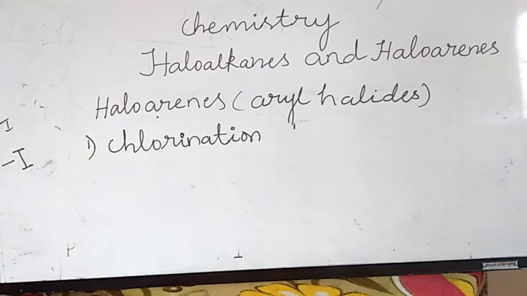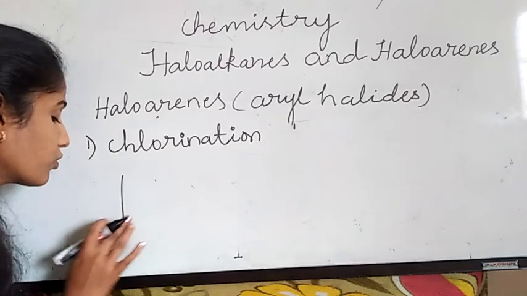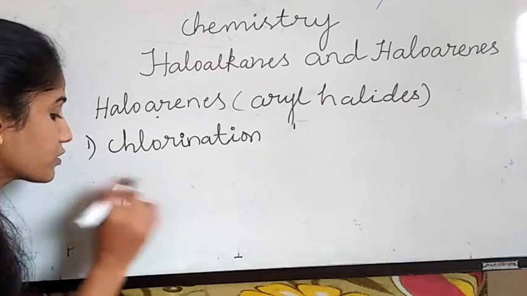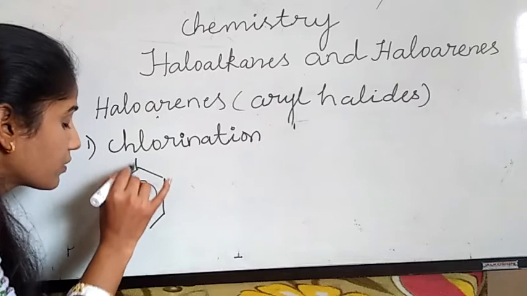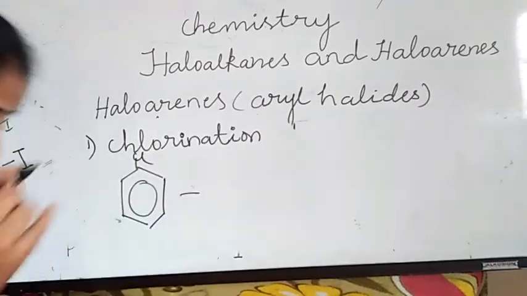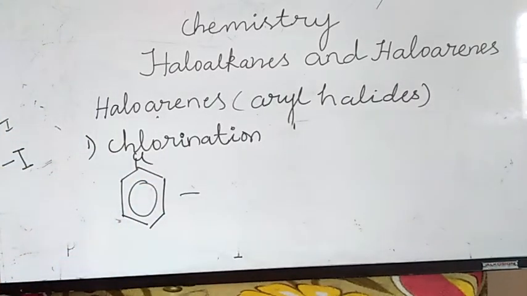Chlorination. Chlorination means I'm adding chlorine. So aryl halide undergoes chlorination. For chlorobenzene only I am doing chlorination. In your syllabus they have mentioned only chlorobenzene. Okay, Cl. This is chlorobenzene. Chlorination.